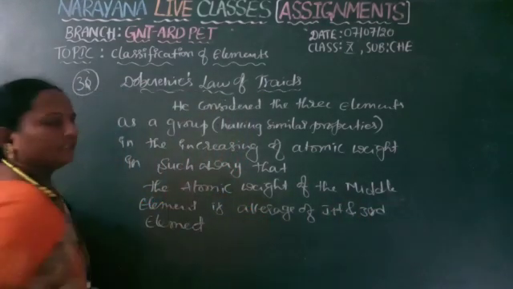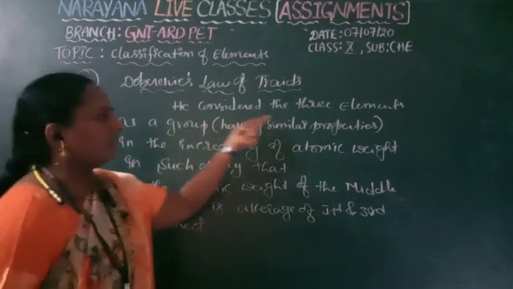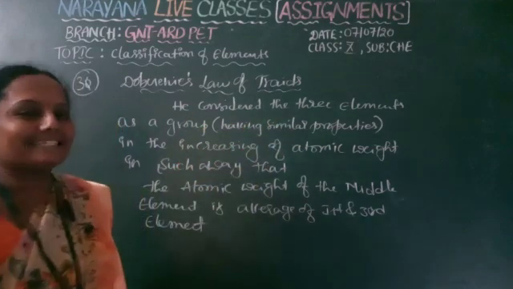This is the statement. The three elements are called triads.